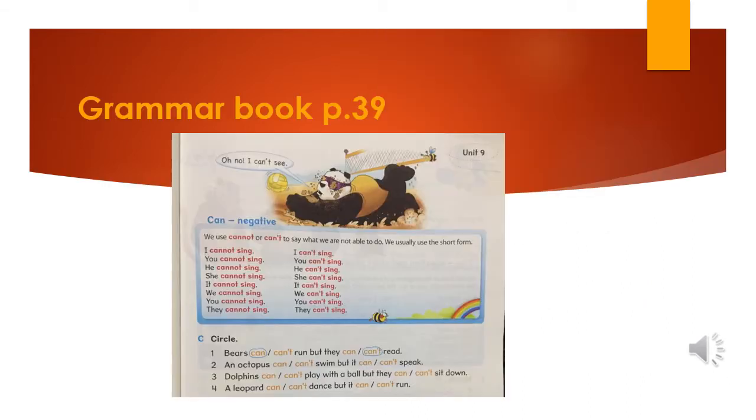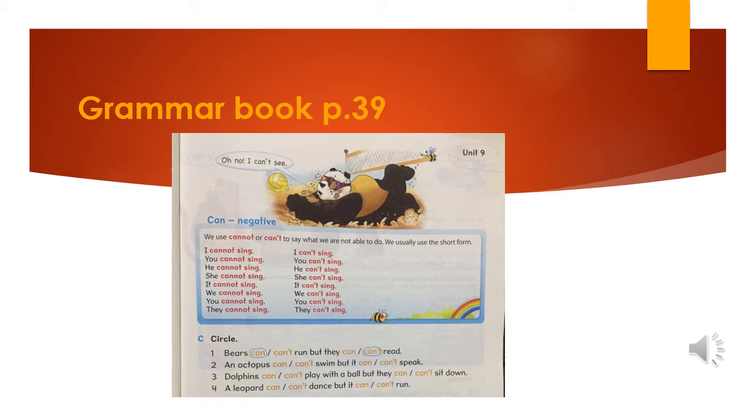Please open your grammar book, page 39. What can you see here? We can see the short form and the long form of can with the negative form. So let me remind you quickly. I cannot sing. What happened here? Yes, we crossed letter N and letter O of the word not, and it became I can't sing.